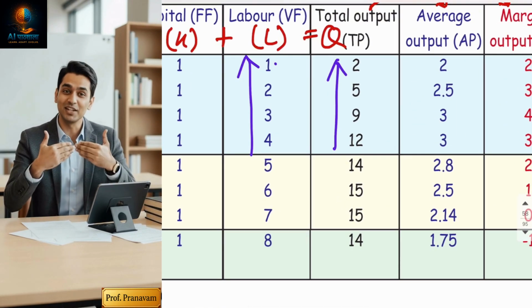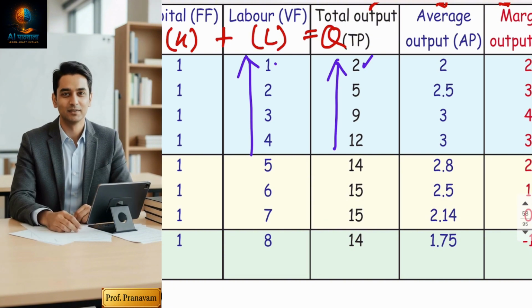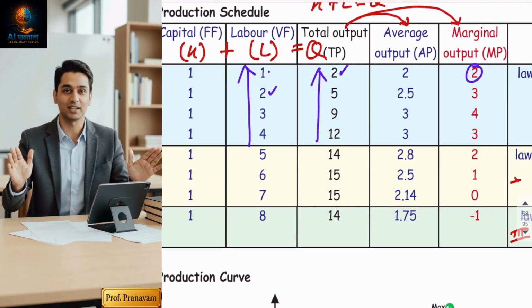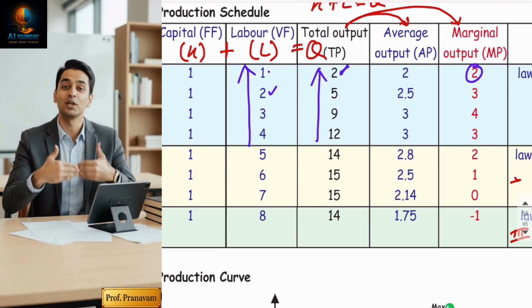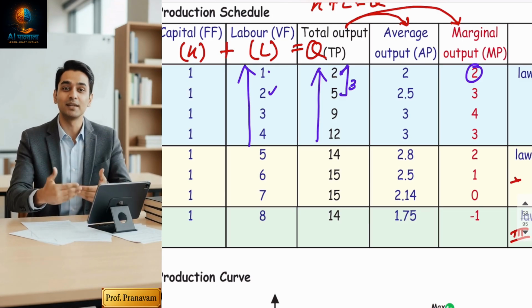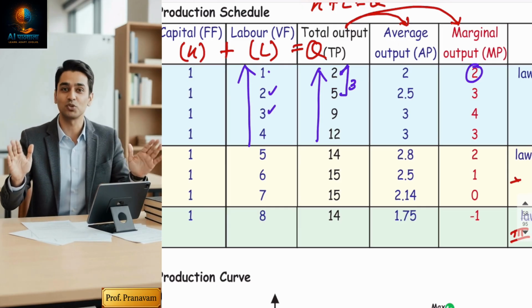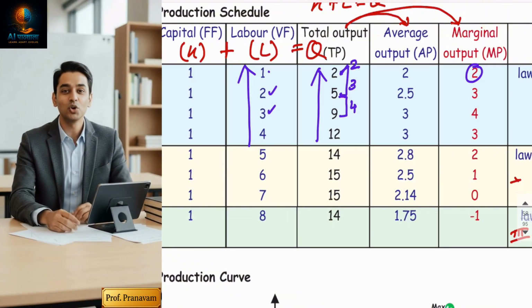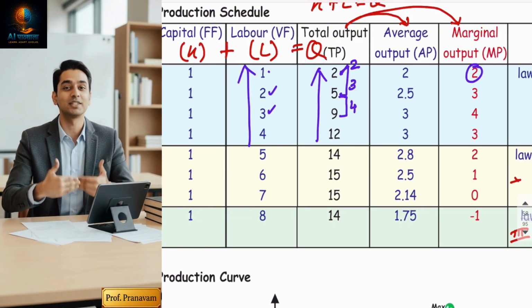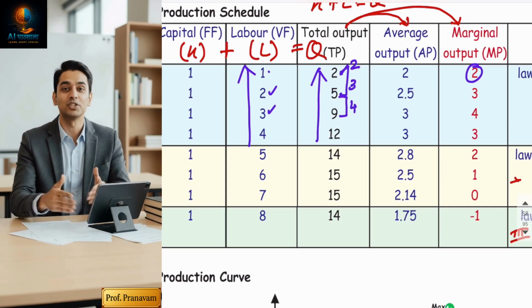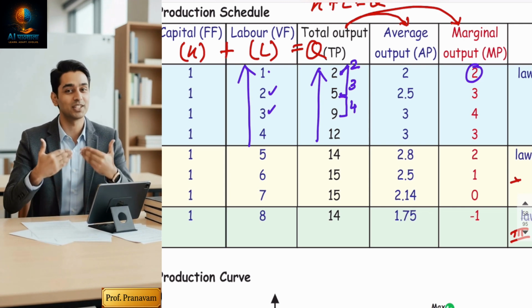Initially, if you're going to see, the first labor has been appointed, I produced two chocolates. Am I correct? So my marginal production is 2. When I appointed the second labor, my production increased to 5, so it has been increased by 3. When I appointed the third labor, my production has been increased to 9, means it was increased by 4. So initially TP was increased by 2, then 3, then 4. If you can analyze this, as more and more labor, variable factor, is appointed, my total production is increasing in an increasing manner.